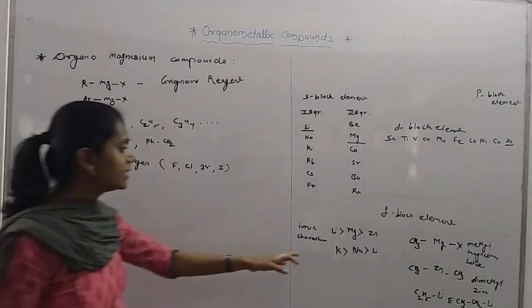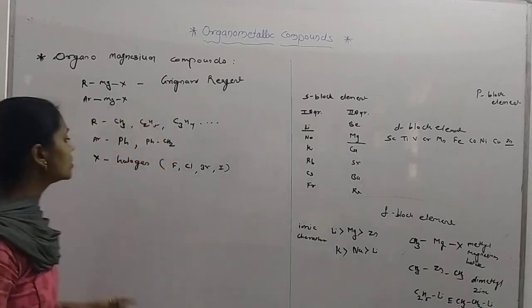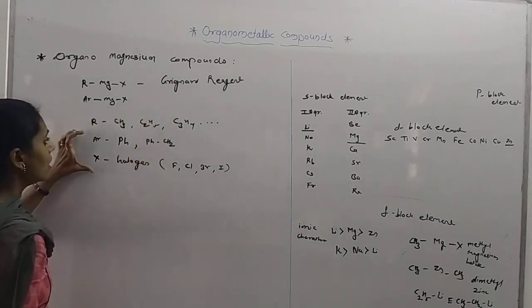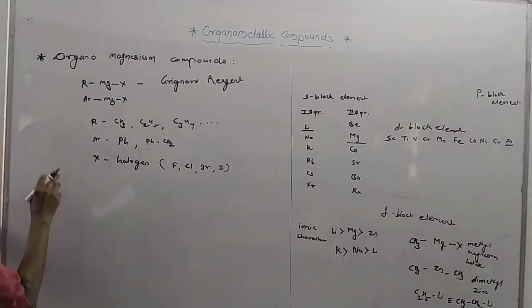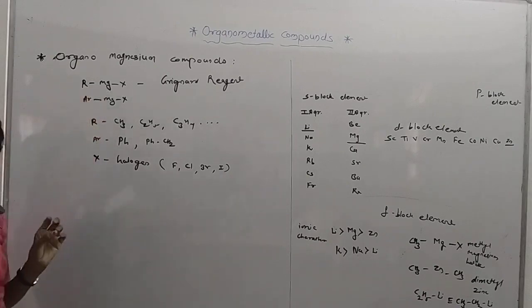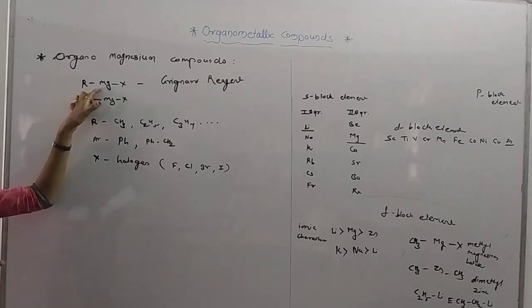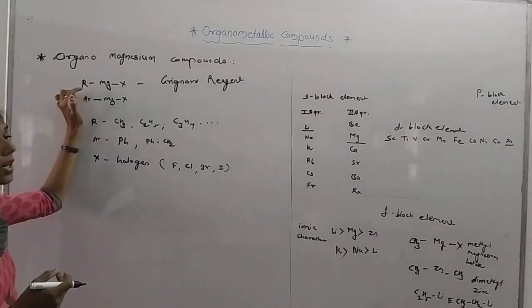Here I have written the ionic character for the metals. It is most important to know that metals are electropositive. When there is a bond formation between the carbon and the metal atom, you know that metals are more electropositive than carbon.